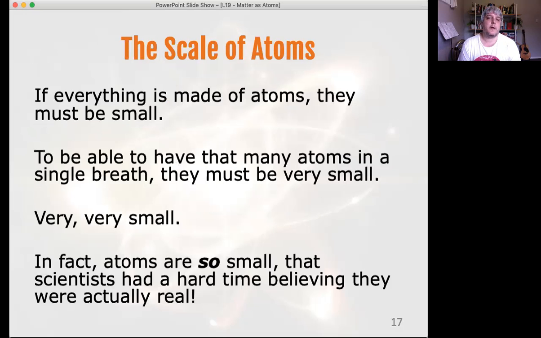So if it's all made up of atoms, but scientists didn't really think it exists, then what did they think? Well, they thought that atoms were just too small to really be individual things, and that everything was just sort of like, I don't really know how to describe it, just a lump of stuff. Right? So just a lump of stuff instead of being made up of little tiny blocks. So you can think of atoms like little Lego blocks and you build everything out of them. They didn't think that, they just thought it was one big lump of plastic rather than made up of all these tiny blocks. And that's because atoms are so small. If everything is made up of them, but they are really small, then we have to have lots of them.